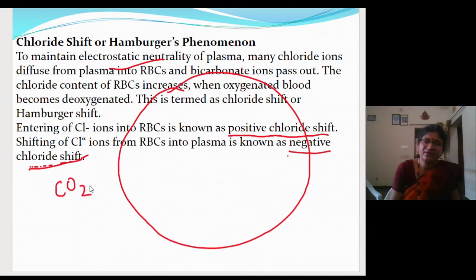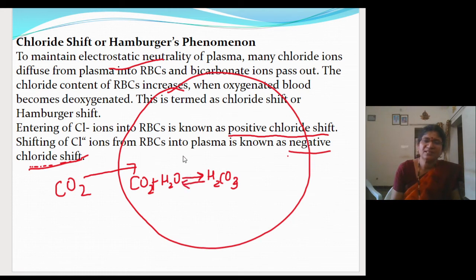Carbon dioxide from the plasma will enter into the RBC, and this carbon dioxide will combine with the water. It will form carbonic acid, which is an unstable compound.